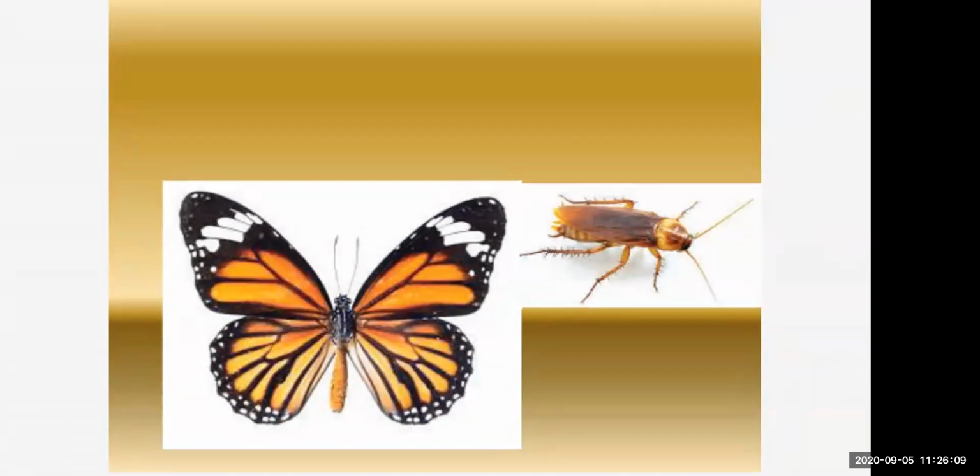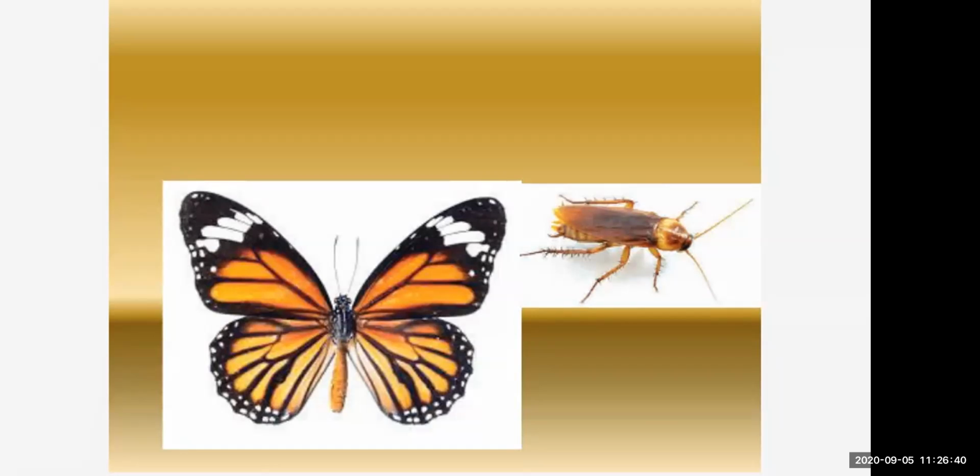In the PPT you can see a butterfly, you can see a cockroach. They all belong to phylum Arthropoda. Now what is the peculiarity of these animals? They have jointed appendages, so that's why they are called arthropods. Their appendages, their hands, legs and all, are joined to each other. Planet Earth has the highest number of animals from this phylum. Hence this is the largest phylum with highly successful animals in the animal kingdom.